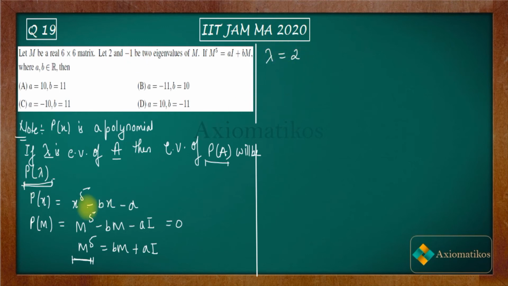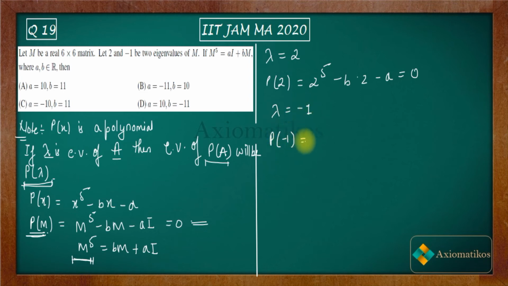The eigenvalue for P(M) will be P(2), that is 2 to the power 5 minus b times 2 minus a. Now what will be the eigenvalue if lambda is minus 1? It will be P(minus 1), which is minus 1 to the power 5 minus b times minus 1 minus a.